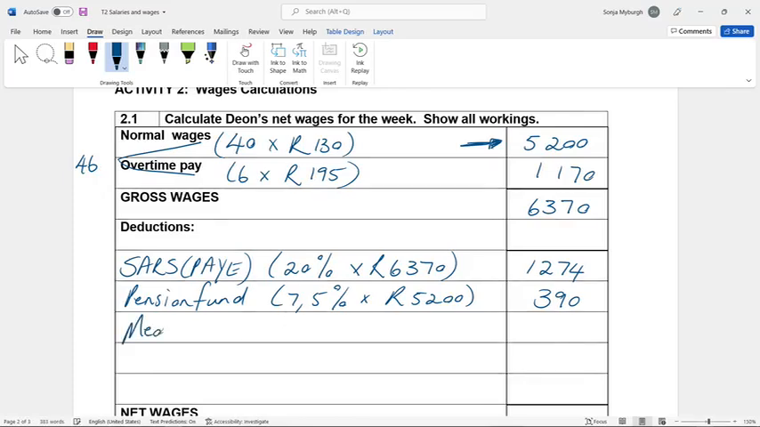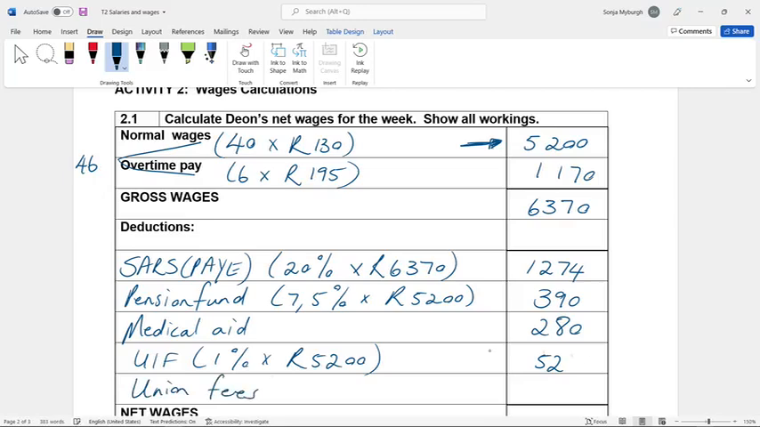Medical aid, they gave us medical aid as 280. UIF, 1% of the basic of 5,200, which will give you 52. 10% is 520, so 1% is 52. And then the union fees that must be paid is R16 per week.